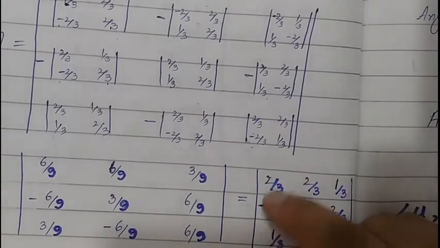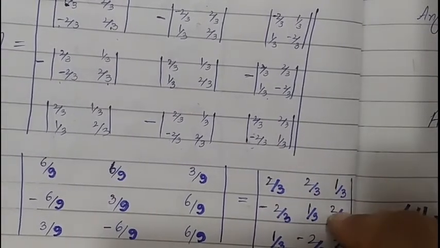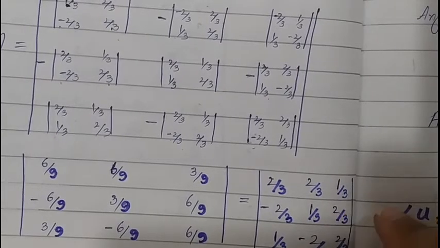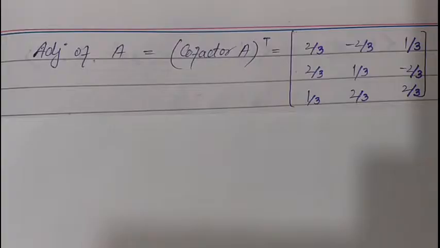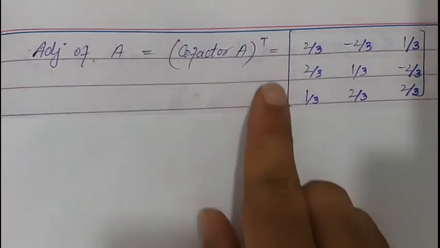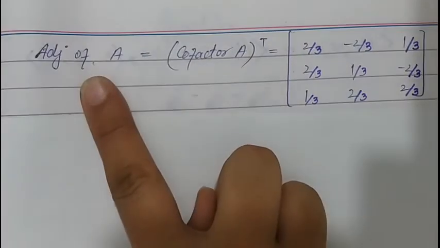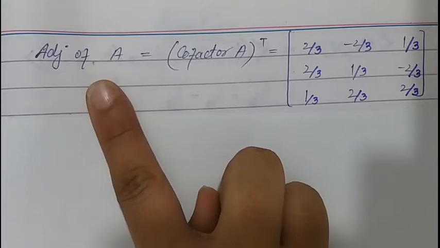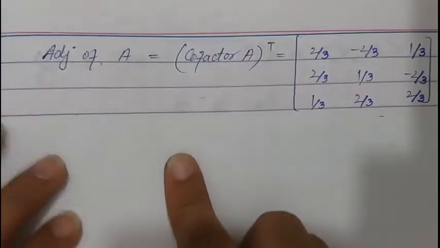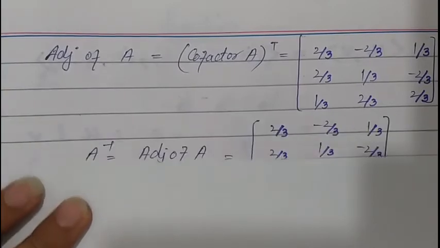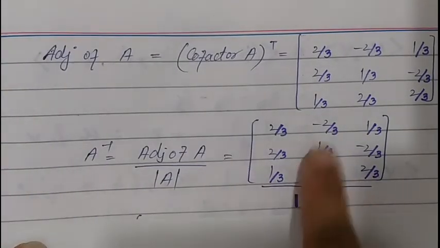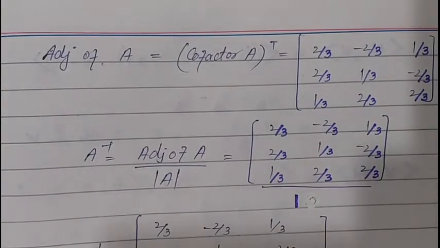So we have to interchange rows and columns of this matrix to get the adjoint of A. By interchanging rows and columns, we get the transpose of the cofactor matrix, and this is called the adjoint of A. Now applying the formula, A inverse is equal to adjoint of A over determinant of A. So we put in the values, adjoint of A over determinant of A, and we will get the A inverse matrix as it is.